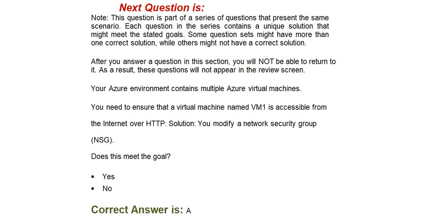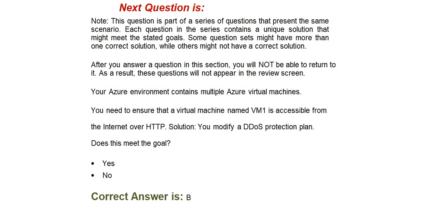Your Azure environment contains multiple Azure virtual machines. You need to ensure that a virtual machine named VM1 is accessible from the Internet over HTTP. Solution: you modify a network security group, NSG. Does this meet the goal? Option A, yes. Option B, no. Correct answer is option A, yes.